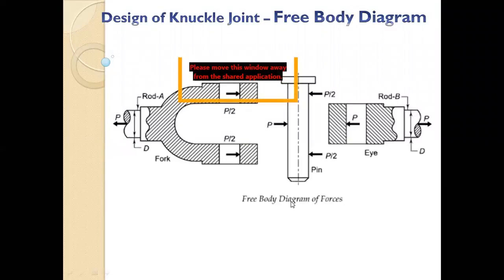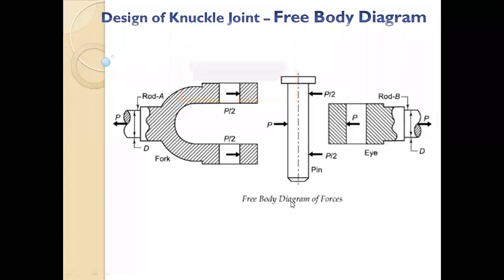Or if it is coming from the eye, you will have P, it will go to the knuckle pin. The knuckle pin will divide it in two parts, and it will go to the fork. And again, it will be combined and given to the fork. So like that, your load will be transferred.